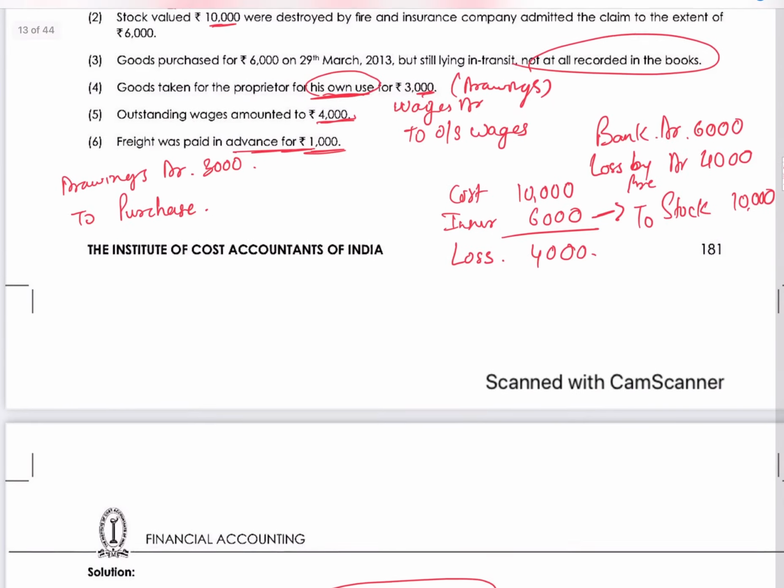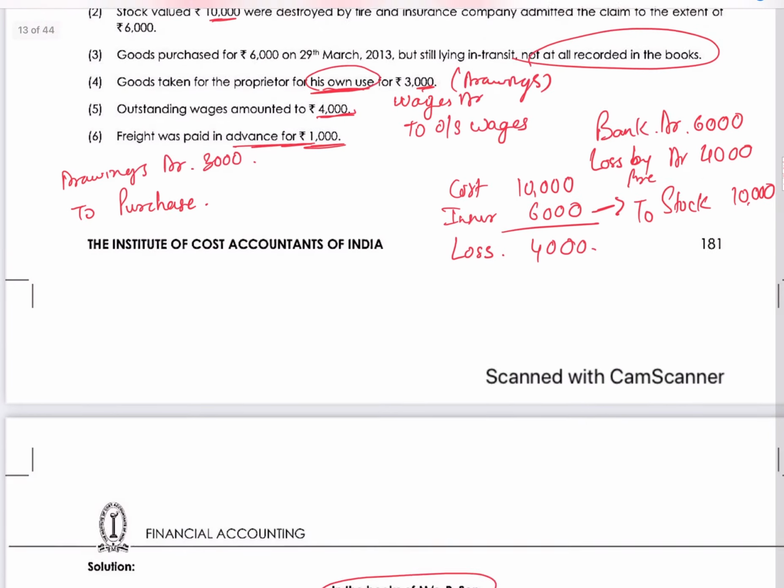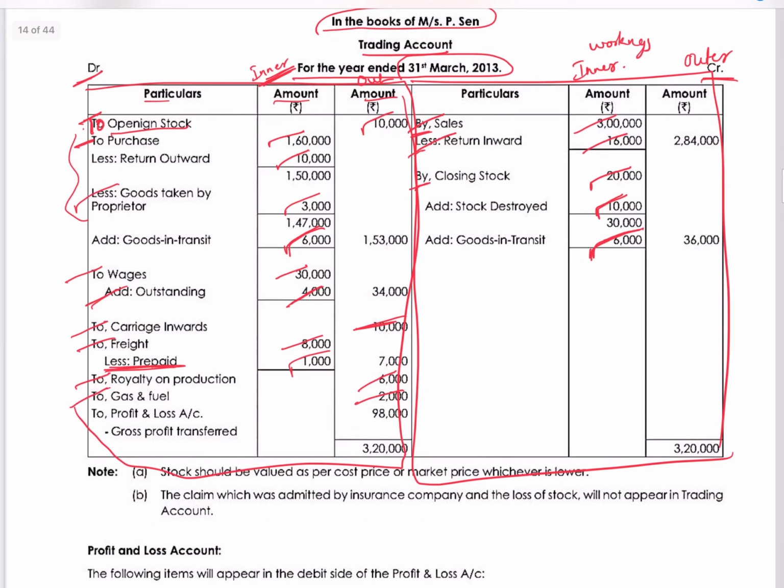Okay, so we did all the additional information. We took all the trial balance items. Everything is done. We'll close the trading account. Before trading, all the figures in the inner column we will settle and take to the outer. Like purchases, all we will net off and take to the outer column. Wages will be netted off and taken to the outer column. Freight will be taken to the outer. Same way for sales, same way for closing stock. We'll net it and take it to the outer column.